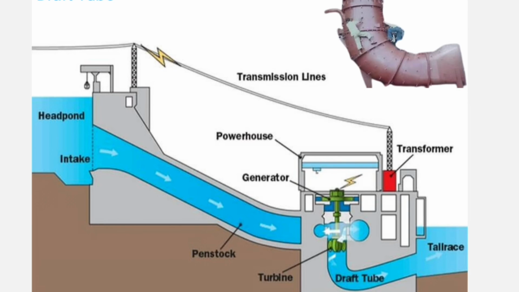Draft tube. A draft tube has a diverging outlet. It allows the turbine to be set above the tail race so that inspection and maintenance can be done easily. Draft tubes are of different types like conical or elbow tube. An elbow type draft tube is common and economical.